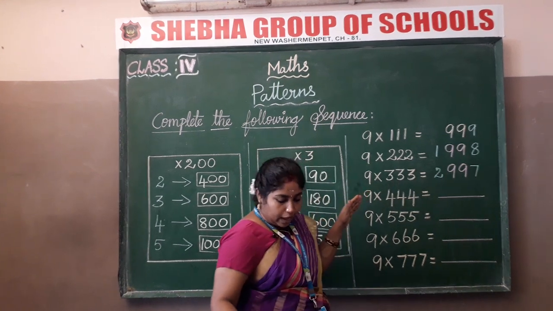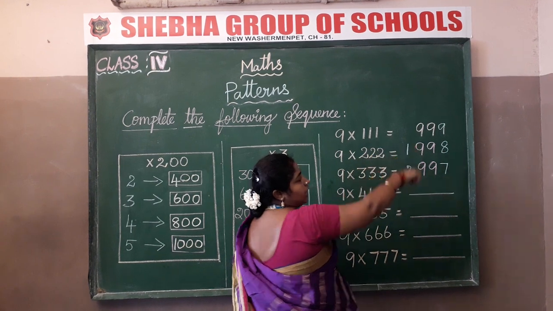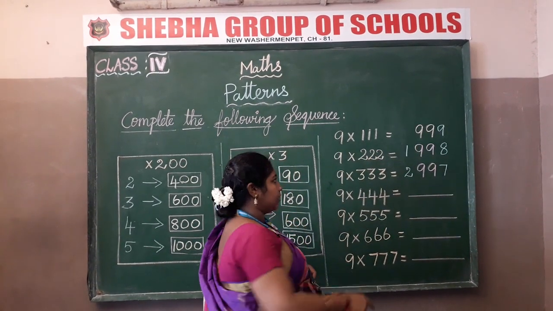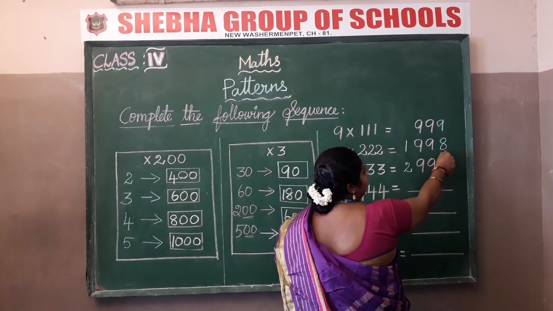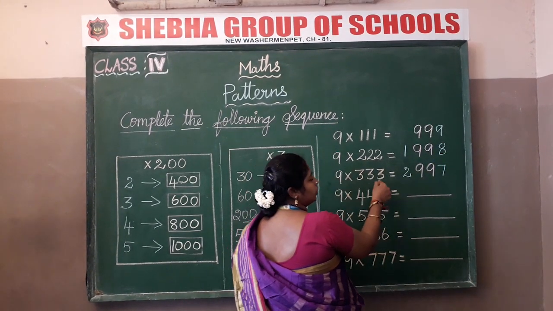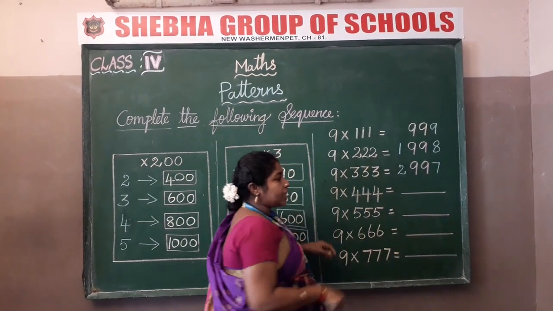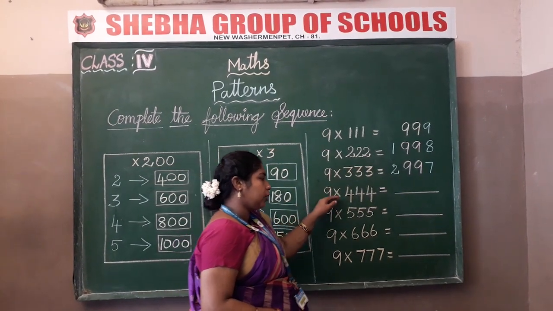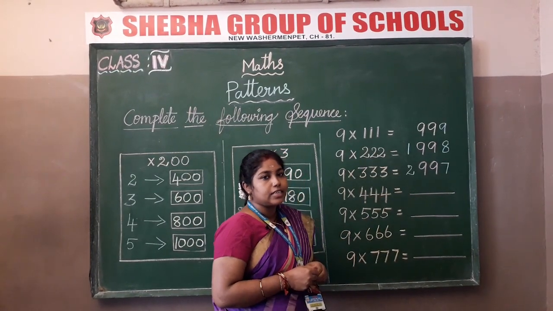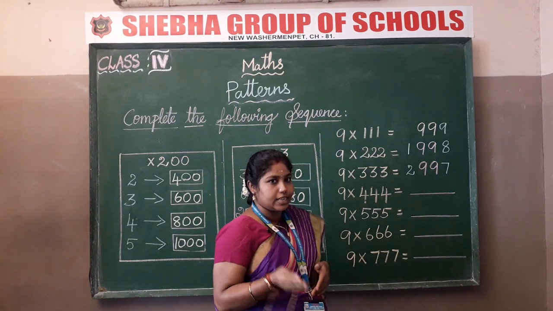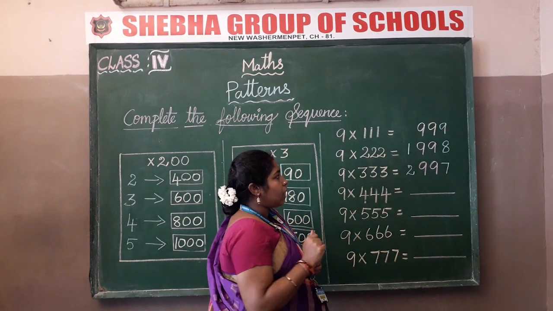Now here are some sequence of patterns. Observe carefully, children. 9 into 111, what's the answer? 999. 9 into 222, 1998. 9 into 333, 2997. Now guess what will be the answer for 9 into 444. Any guesses? You have to multiply and say, right? So I give an easy method. Okay children, do you observe?